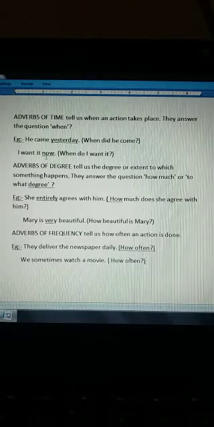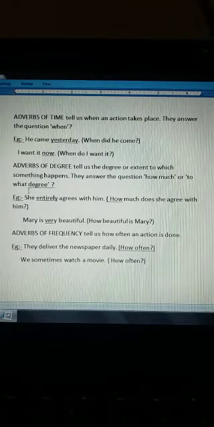Then I want it now. Now means time. It tells you about the time now. So this is adverb of time. When do I want it? I want it now. So now is adverb of time.